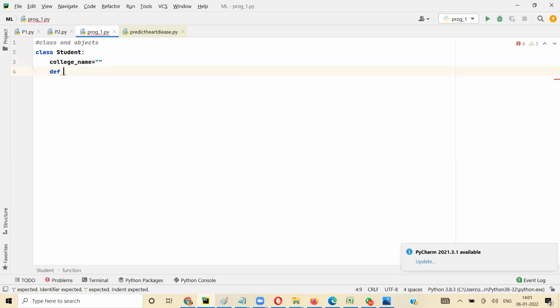So function student performance or something. Now you see the moment I open the bracket, PyCharm automatically puts self inside.